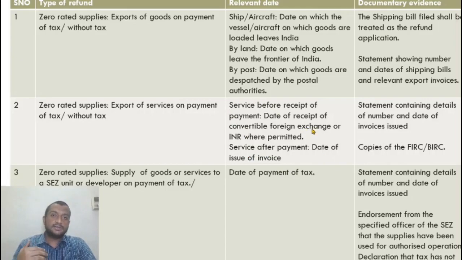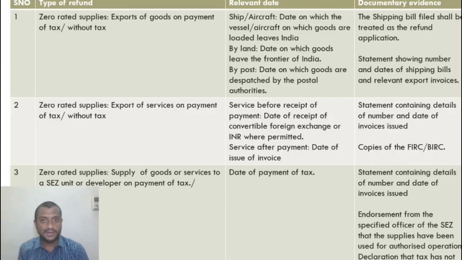So in this case, now think logically what needs to be attached. He's saying the relevant date is date of receipt of payment in case service is provided before payment. So I have to give him proof that the money has actually been received. Even the definition of export says that the amount has to be received in convertible foreign exchange. So for that, I have to give him proof. What is the proof?